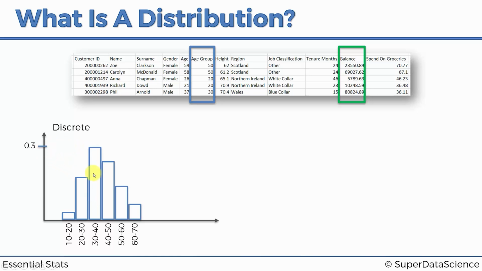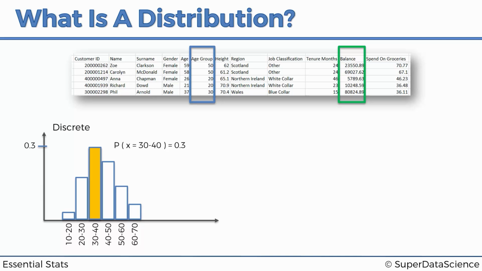So here it's probably probabilities like 30% of them being here, maybe 25% of them being here, maybe 5% or less than that being here, and so on. So this is what the chart gives us. It gives us the probabilities of the person being in one of these groups. And for instance, here, the probability of the variable X being 30 to 40 equals 0.3, 30%. So that's how the visualization of discrete distributions works.